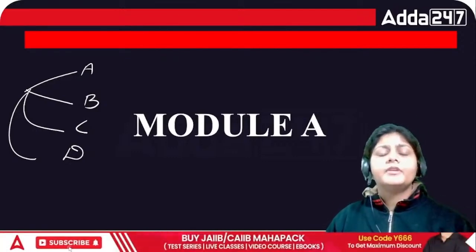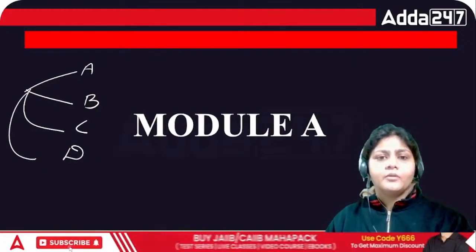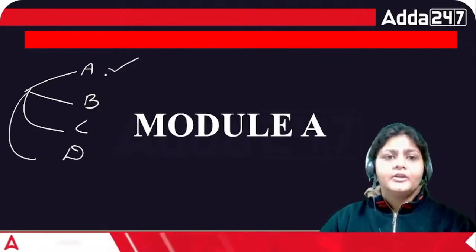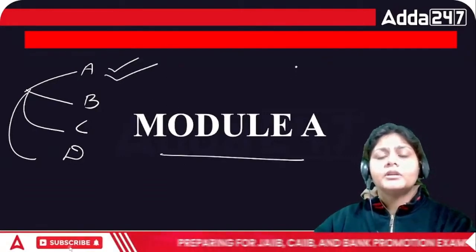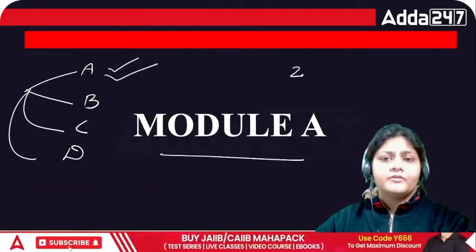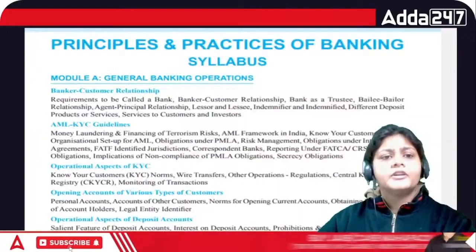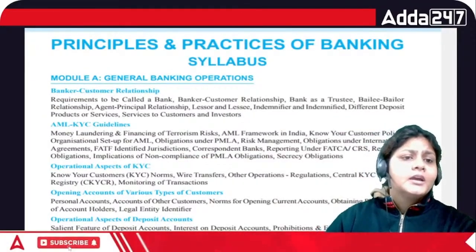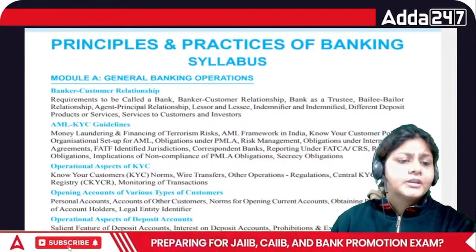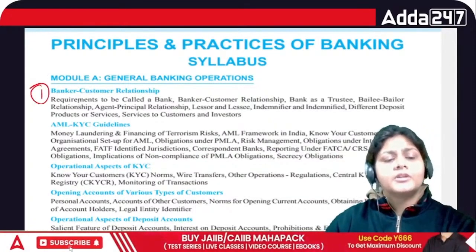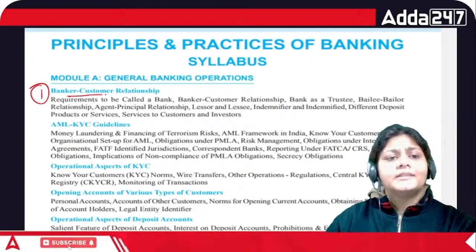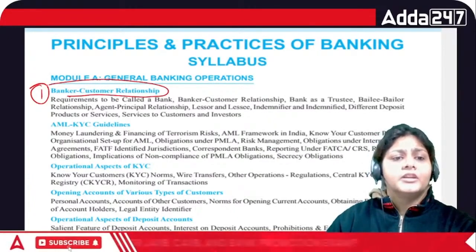So today we are going to have some questions from module A. In module A we have a total of 25 chapters, right? The first chapter is banker and customer relationship. So this is the number one chapter, banker and customer relationship.